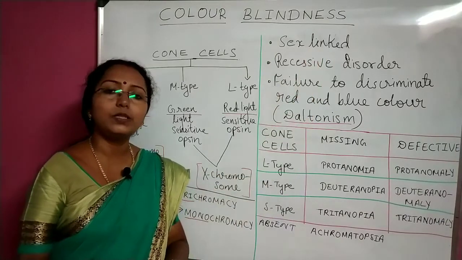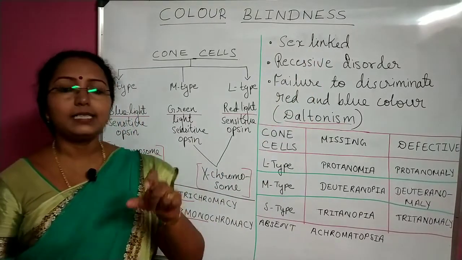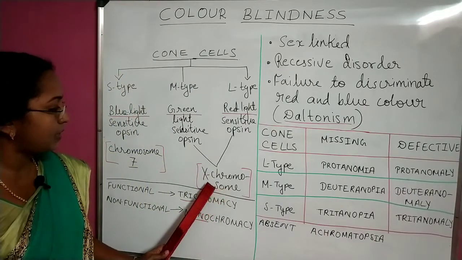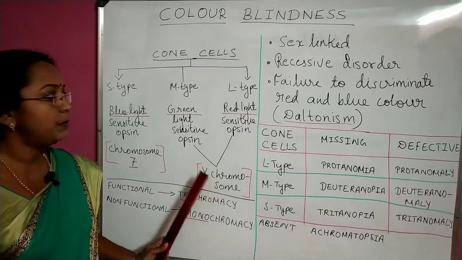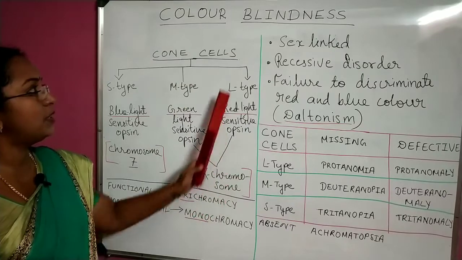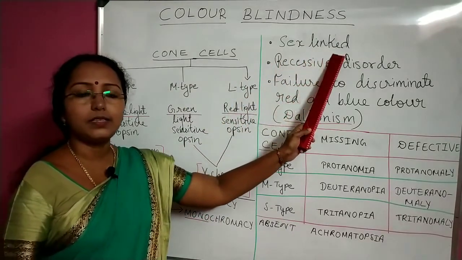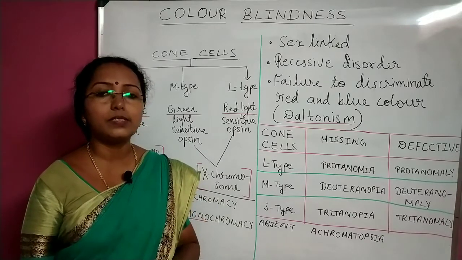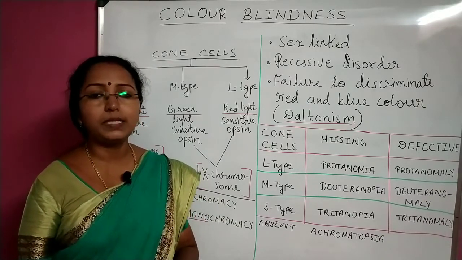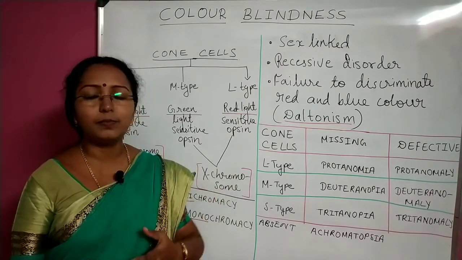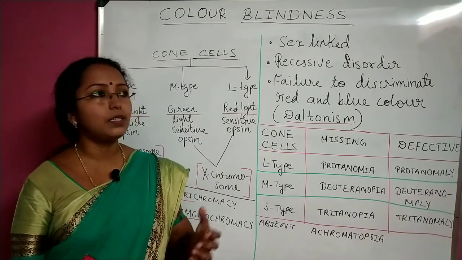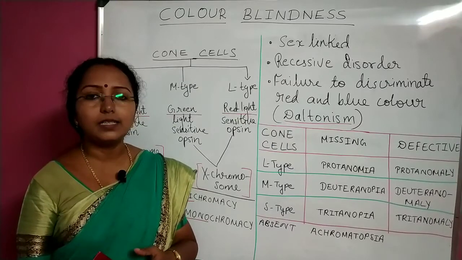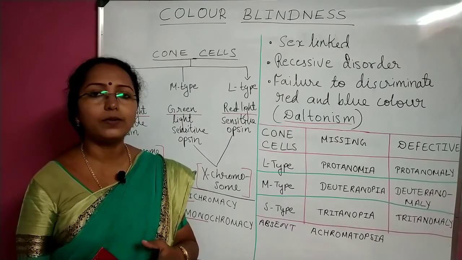I have told you in the previous videos that X and Y chromosomes are the sex chromosomes. If the X chromosome is responsible, what kind of disease will this come under? Sex-linked disease. In the previous videos, we learned other sex-linked diseases as well, the genetic basis and the inheritance pattern, like thalassemia, hemophilia, sickle cell anemia. All these things we had already covered.